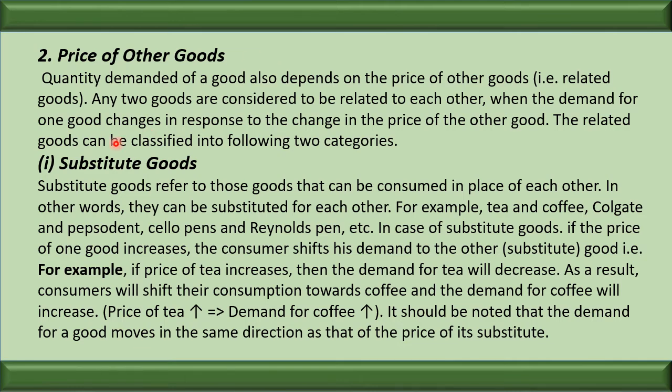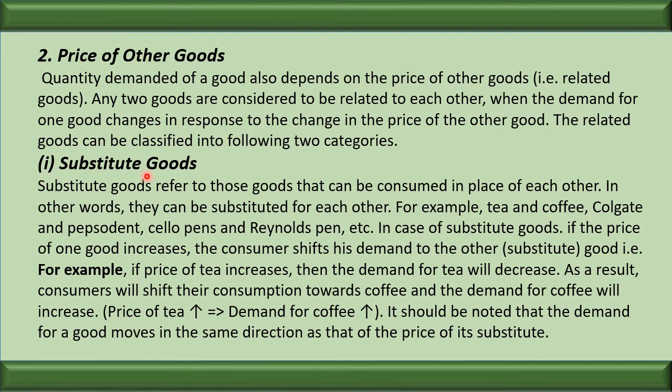Remember one thing, there are two types of related goods, or we can categorize the goods into two categories. One is called the substitute goods and the other one is called the complementary goods. One by one we will discuss the relationship and we will see how the different types of goods will affect the demand of a good.